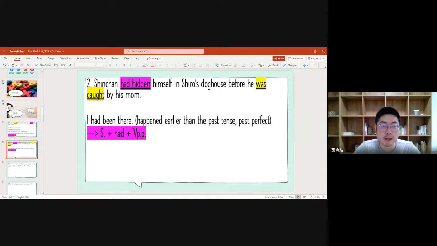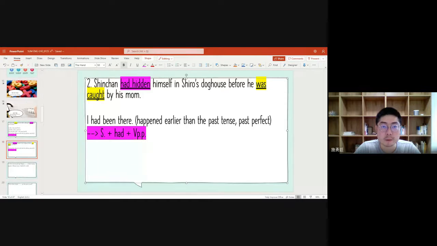Before he was caught by his mom, Xinjiang had hidden himself in Shiloh's doghouse. If you watch the animation, you probably know these characters in the cartoon. This past perfect is used to talk about something that happened earlier than the past tense. The one in purple happened earlier than the one in yellow, so here we still use "had hidden himself."